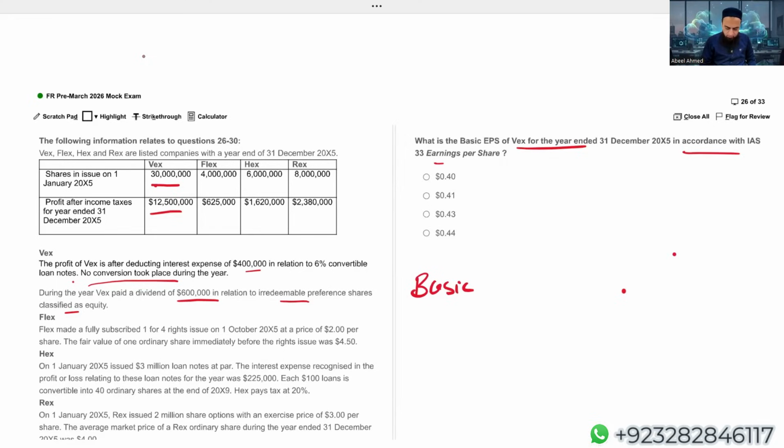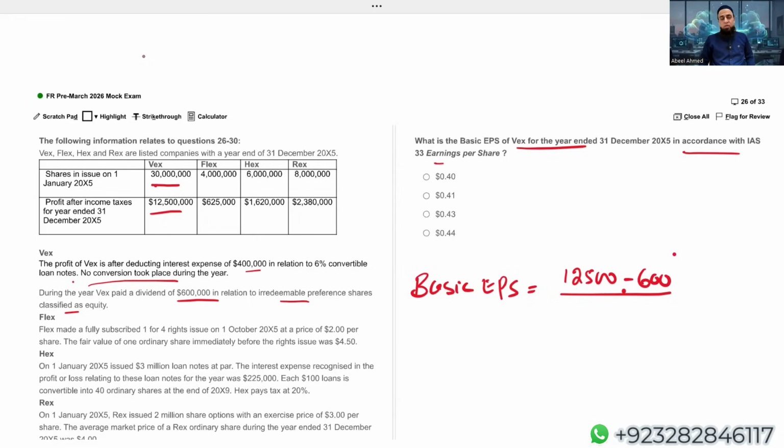Basic EPS, VEX organization. Profit after tax is, I'm ignoring 3 zeros for the sake of simplicity, 12,500. Dividend paid is 6 lakh, I'm taking just 600. Number of shares the company is having is 30 million. Other than that, they have not issued any shares.